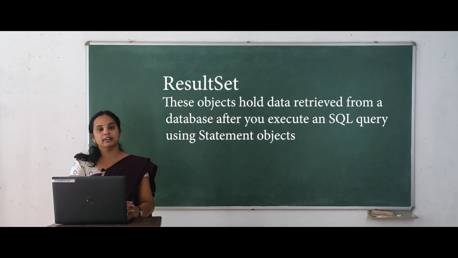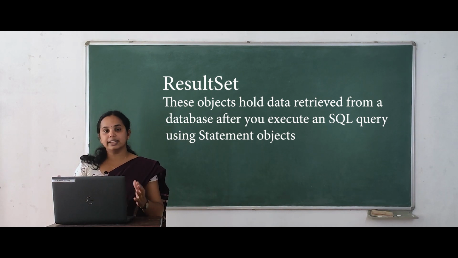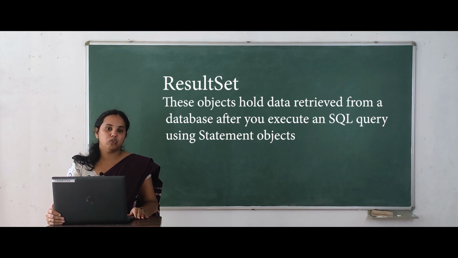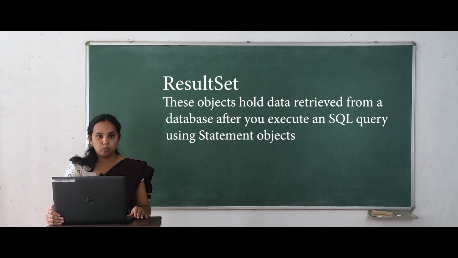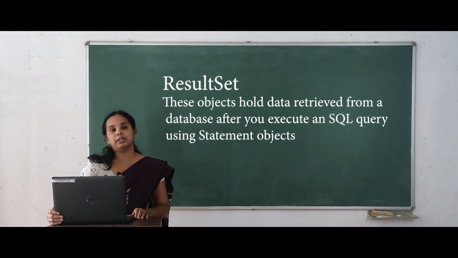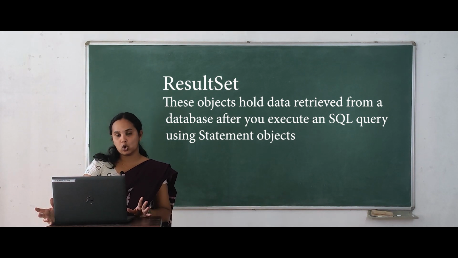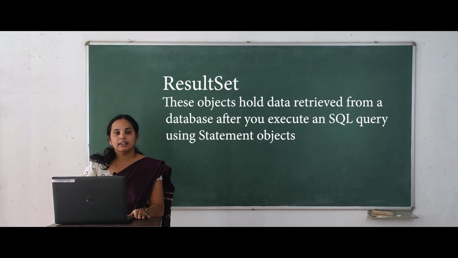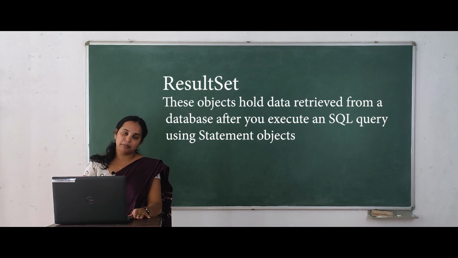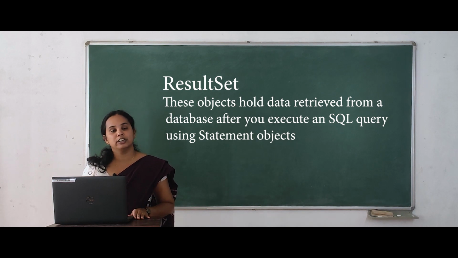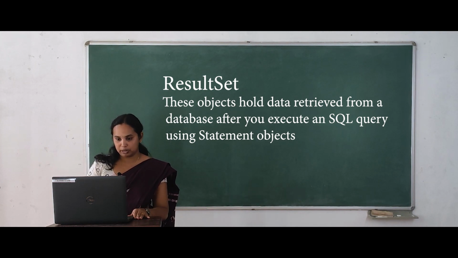After executing the queries, we will get some data. It might be in the form of a table, an integer, or a boolean. Anything should be stored in some separate object. That is, ResultSet is an object that handles the result coming from the DBMS and passes this result to our Java application program.